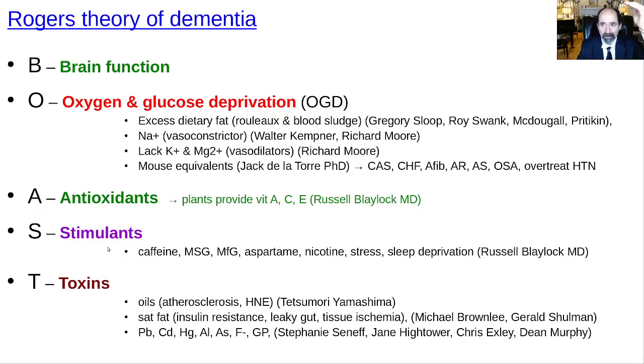Stimulants are going to ramp up your metabolic activity, and that's going to make it harder for the neuron to match its blood and oxygen delivery. And chronic inability to get adequate oxygen and glucose delivery and to produce adequate amounts of energy can lead those brain cells to die through programmed cell death, apoptosis. You don't want that. And of course, there's a lot of toxins, things that just damage neurons, and you want to avoid those as much as you can.